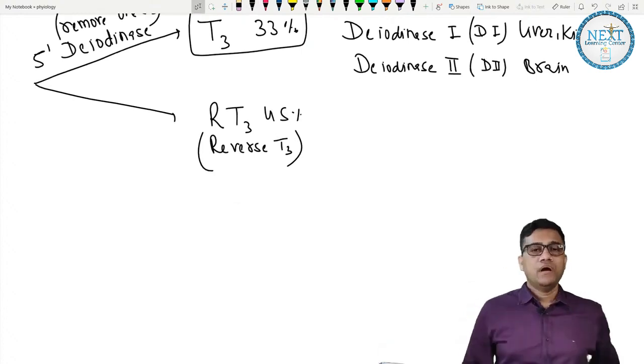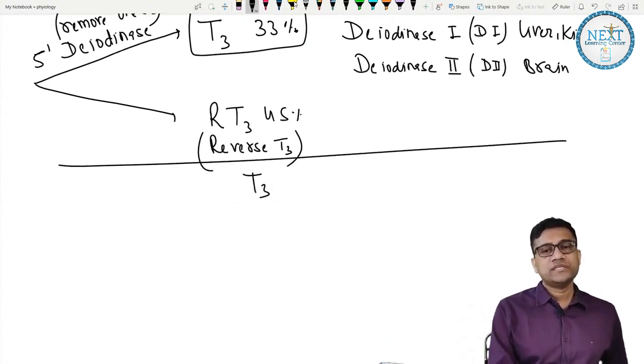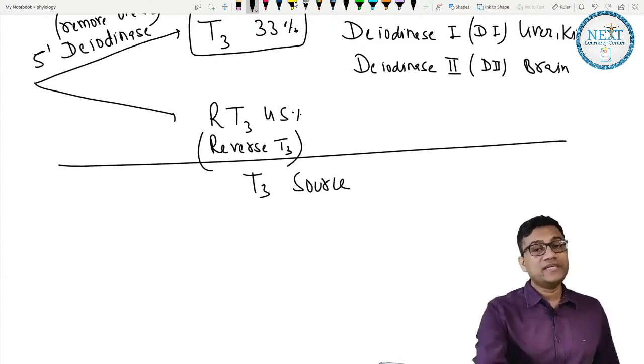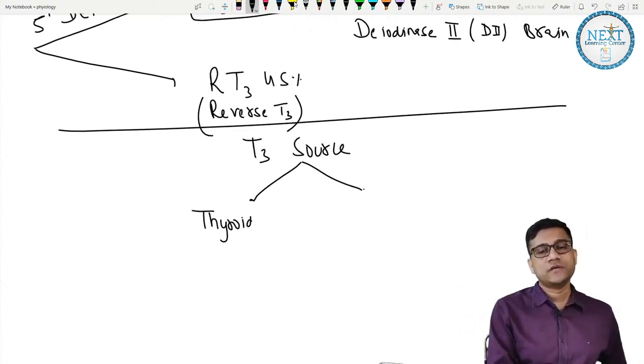Chalo. Now we see T3 sources. Where does T4 come from? Thyroid. But T3 comes from two sources: one is thyroid gland synthesis and the other is T4 conversion.